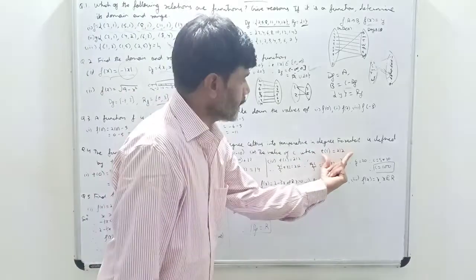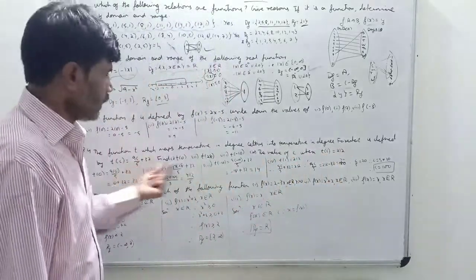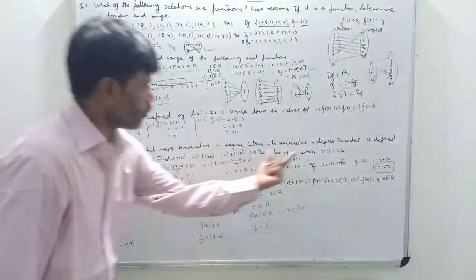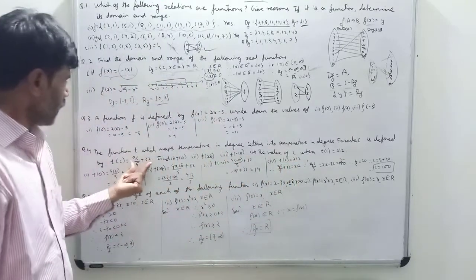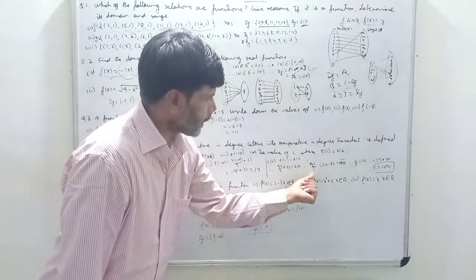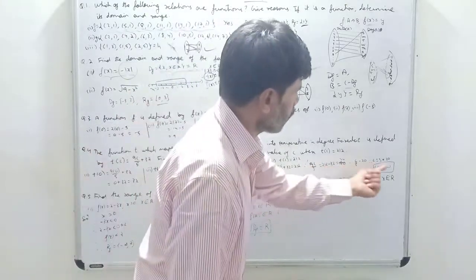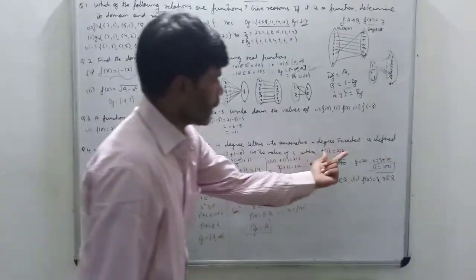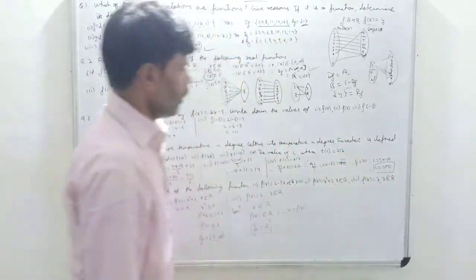This one is changed. T(C) is given as 212. So T(C), we know T(C) is equal to what? 212 we have taken. Now T(C) is how much? 9C by 5 plus 32. So 32 take that side and cross multiply, you will get the value of C, that is 100. So it means when T(C) is 212, C is equal to 100.